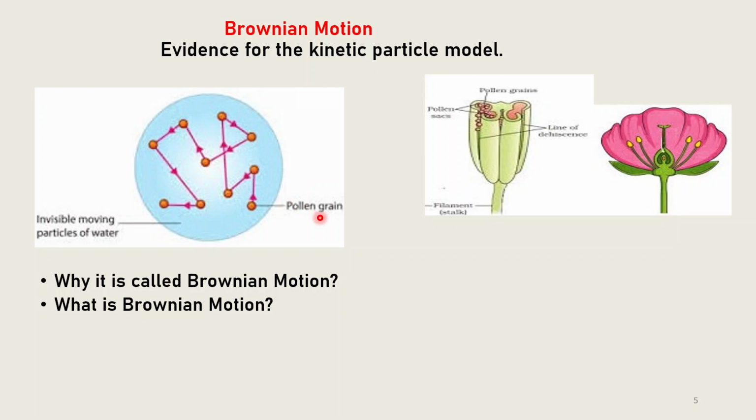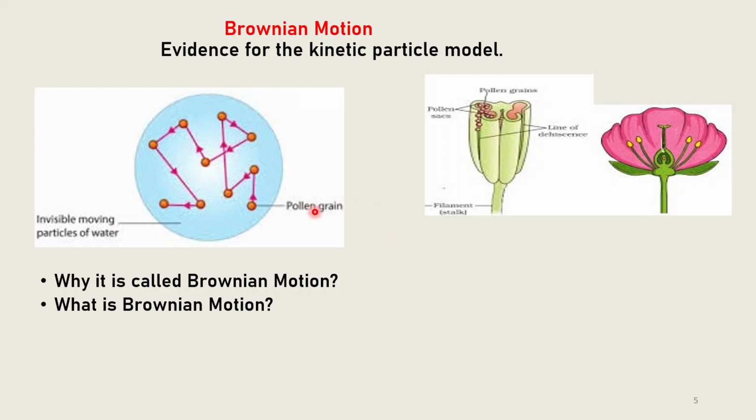What is a pollen grain? A pollen grain is a minute body of varying shape and structure that carries the male reproductive cell of the plant. So Robert Brown noticed that the pollen grains in water move continuously in a zigzag way. These are the invisible particles of water and this represents the pollen grain. Later it was found that all tiny particles suspended in a liquid or gas show the same irregular movement, and so this type of movement is called Brownian movement or Brownian motion.